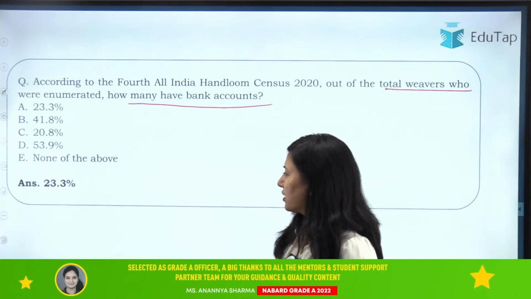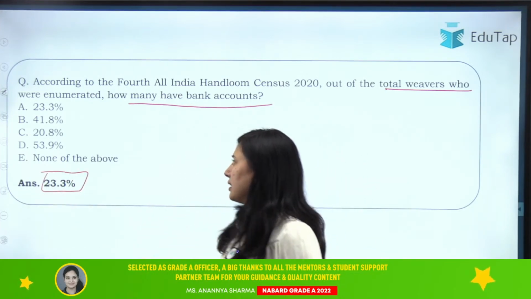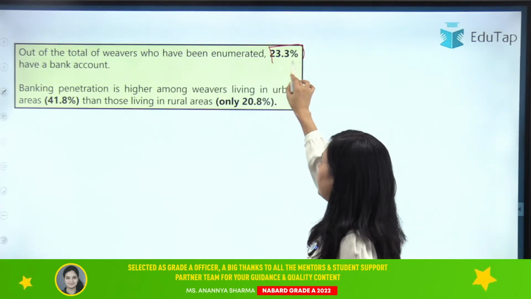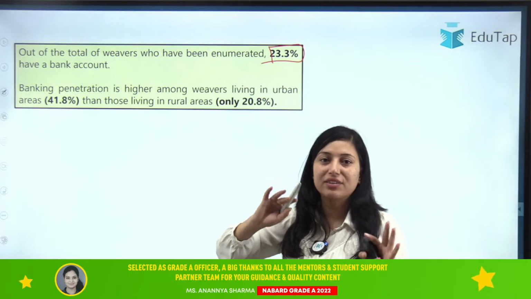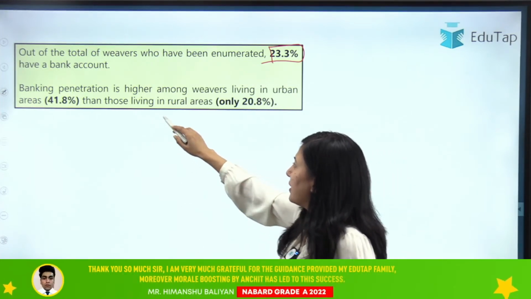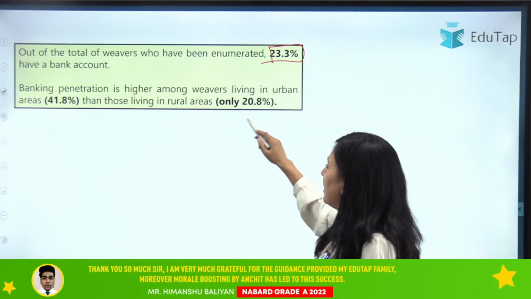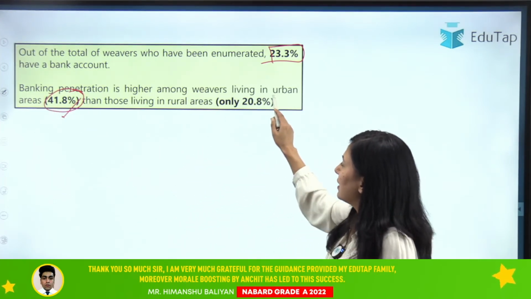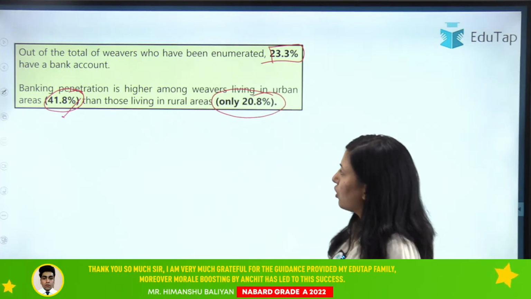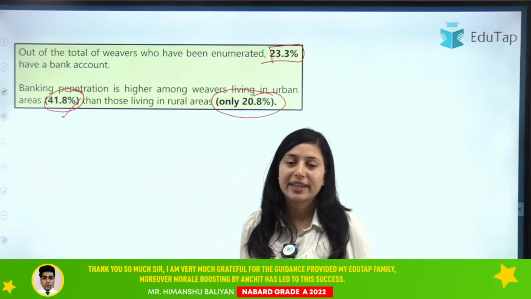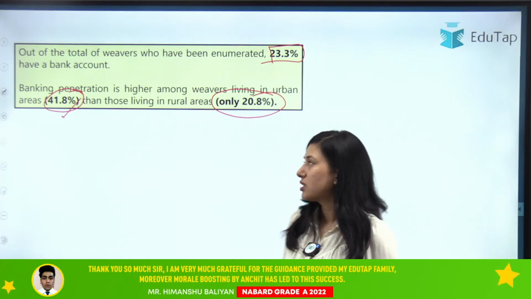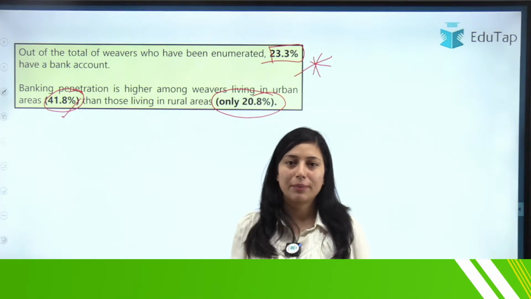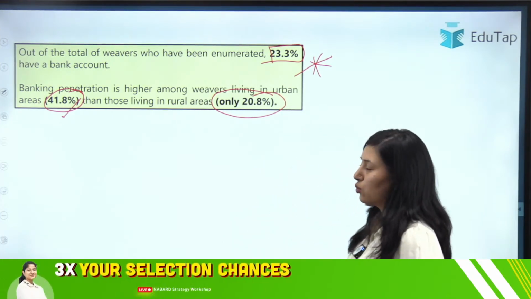So the right answer for this question is 23.3%. Okay. So out of total weavers that were enumerated, 23.3% people have bank accounts, and the banking penetration is higher among people living in urban areas, that is 41.8%, and it was less, only 20.8% of the population in rural areas have a bank account. Clear? So this is also important data from this census. Now I hope I'm clear on whatever I am trying to convey to you.